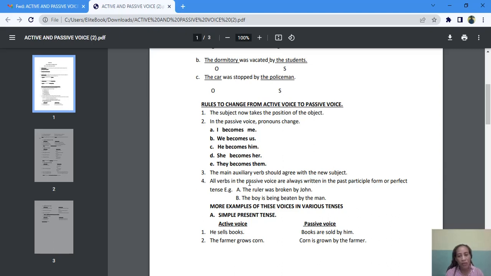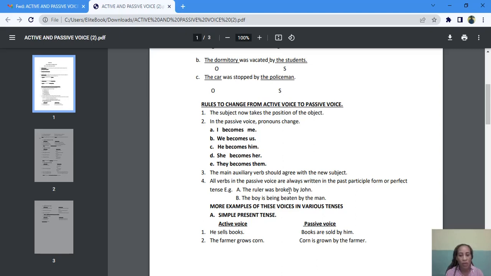All verbs in the passive voice are always written in the past participle form or perfect tense. Example, the ruler was broken by John. Who broke the ruler? John broke the ruler. So that means the ruler was broken by John.